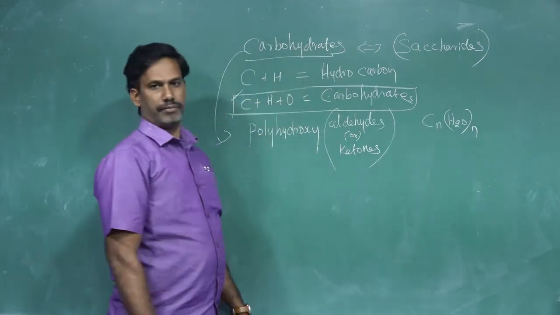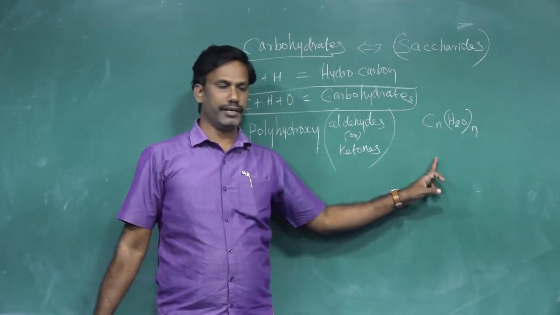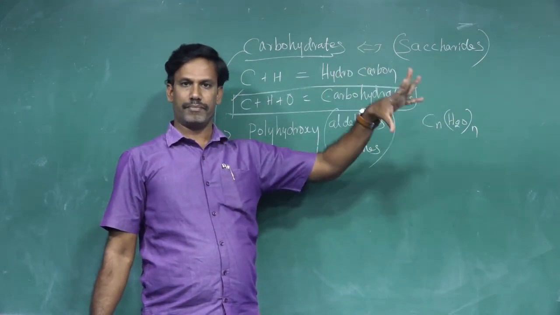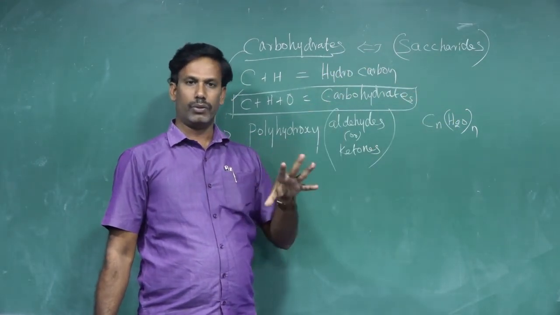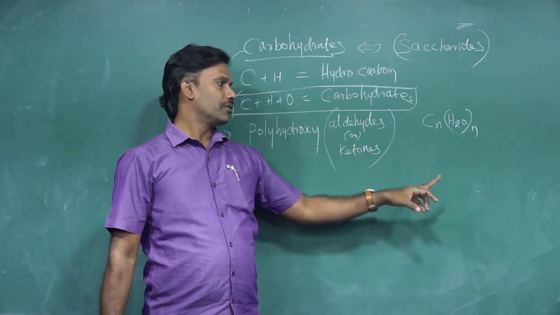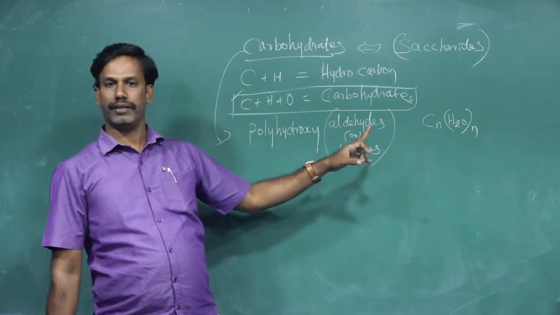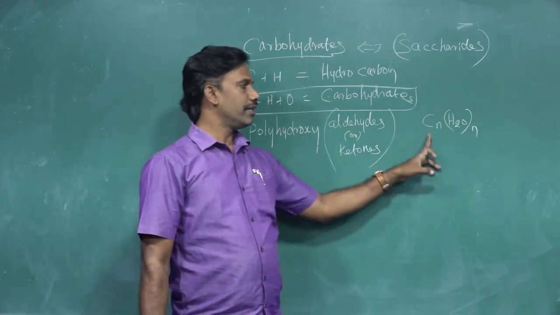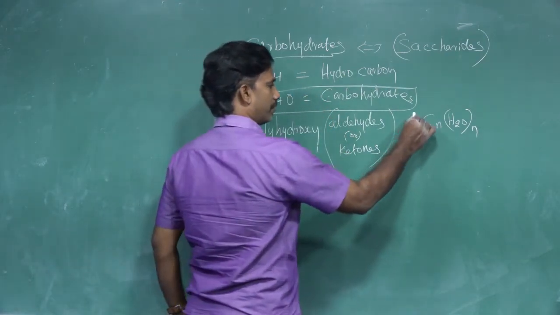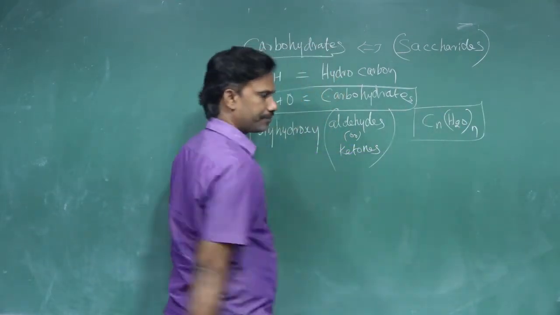This is the general molecular formula for carbohydrate. Here the hydrogen and oxygen are in the same ratio as in water. How water contains hydrogen and oxygen, the same ratio is in a carbohydrate.